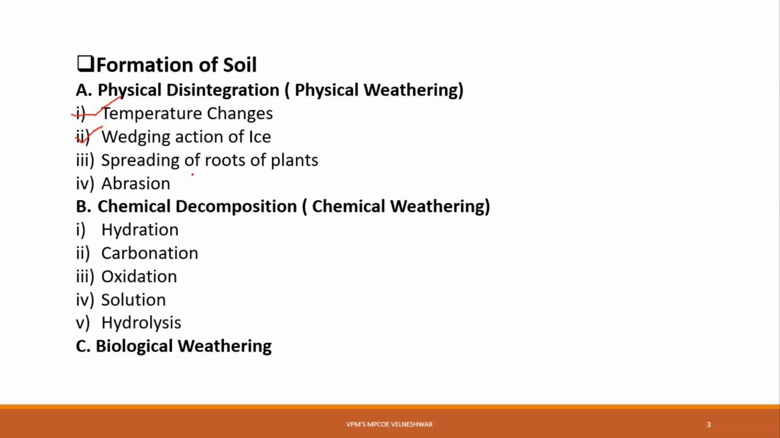The roots of your trees or shrubs will introduce forces in rock and disintegrate the rocks, and because of that disintegration, soil is formed. So this is the spreading of roots of plants. And then the last one is abrasion.